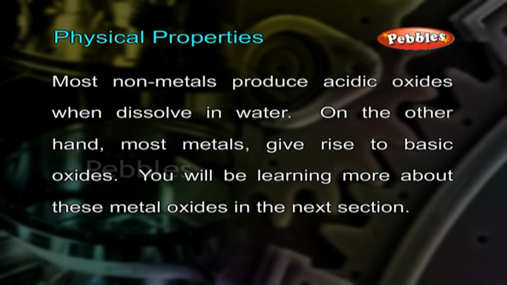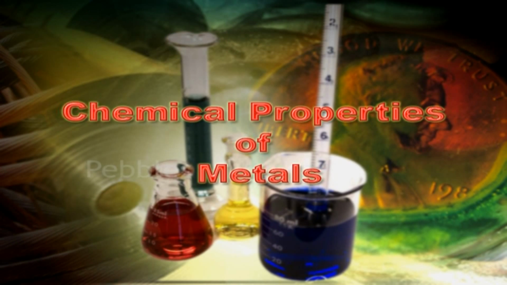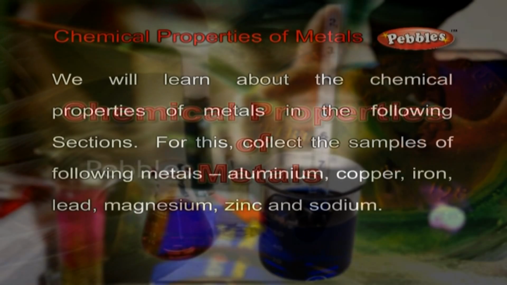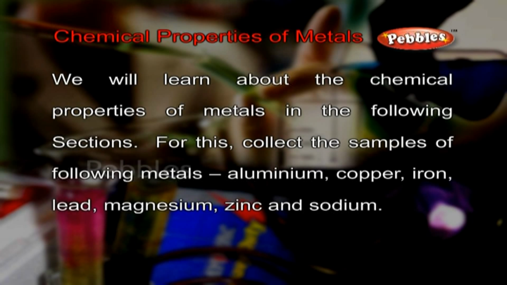Most non-metals produce acidic oxides when dissolved in water. On the other hand, most metals give rise to basic oxides. You will be learning more about these metal oxides in the next section. Chemical properties of metals. We will learn about the chemical properties of metals in the following sections.